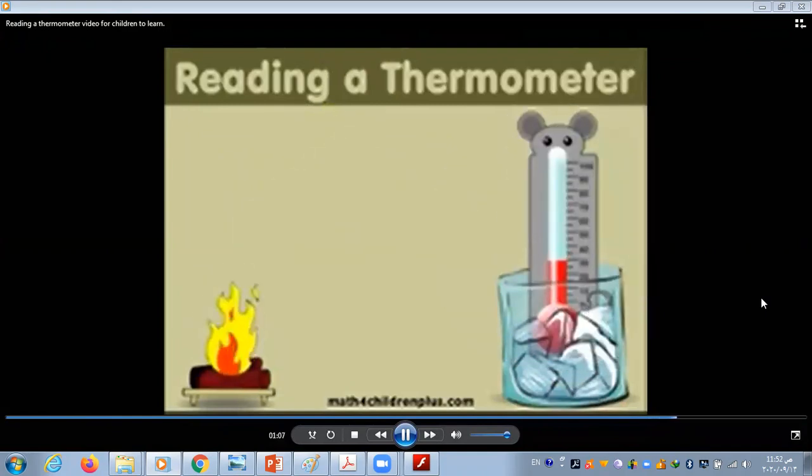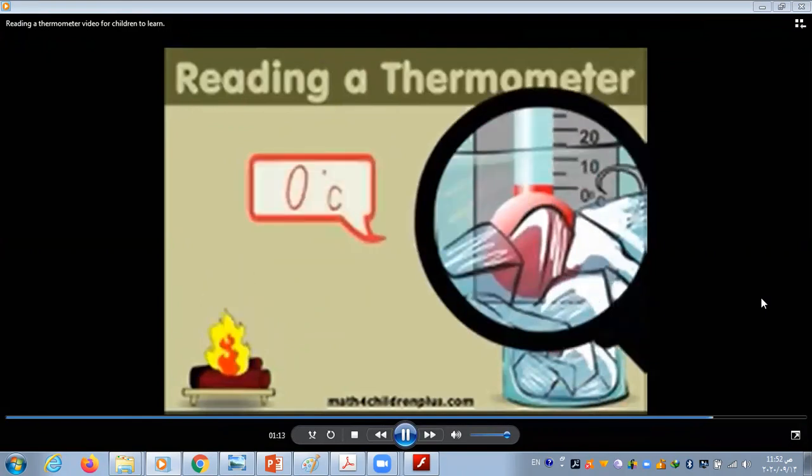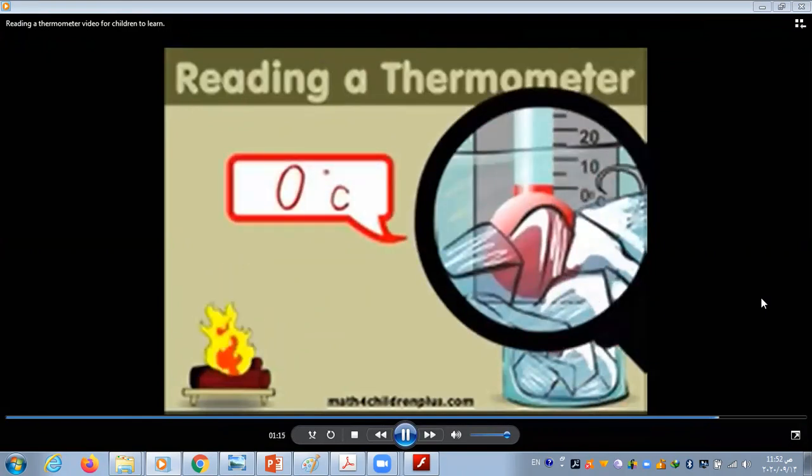What happens is it measures the temperature and shows you with a red line. And back down to 0 degrees Celsius. Thermometers are amazing. Go find one and learn to use it today.